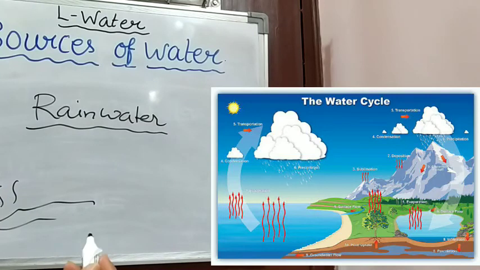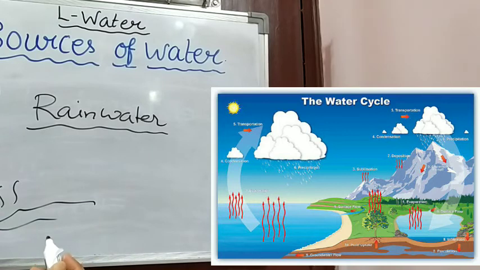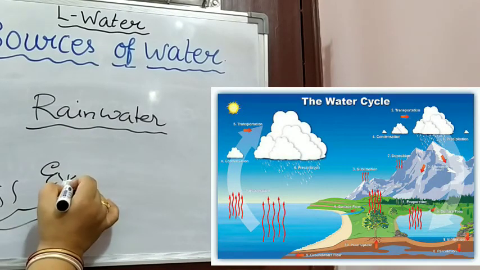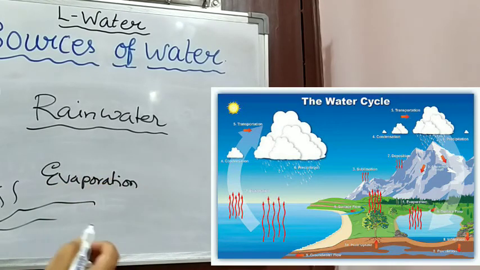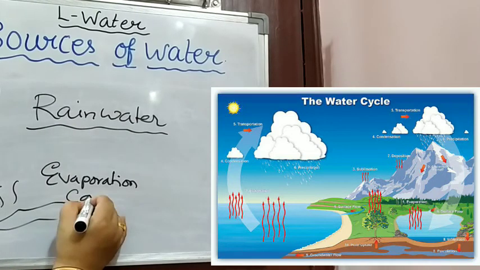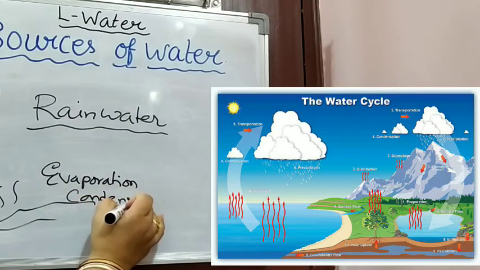So this is the only process of rainfall. That means water vapor, evaporation, and again they condense and fall down. So what are the two processes going on in rainfall formation? That is evaporation of the vapor and condensation of the vapor. Yes, evaporation of the surface water and condensation of the vapor. These two processes are there.